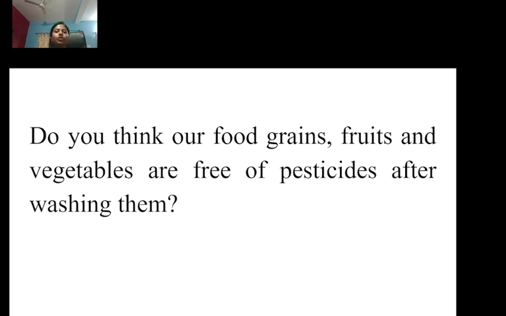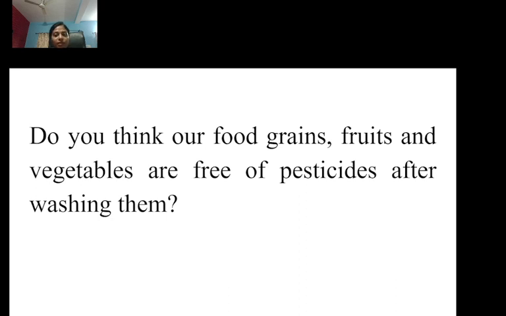So yes, you are right that after washing, vegetables and fruits are not fully free from pesticides, because whenever pesticides are sprayed, they go inside the soil, and the soil provides everything to the plant: water, nutrients, minerals.